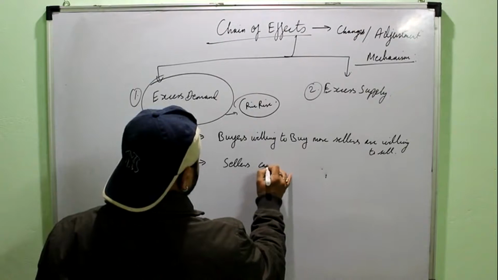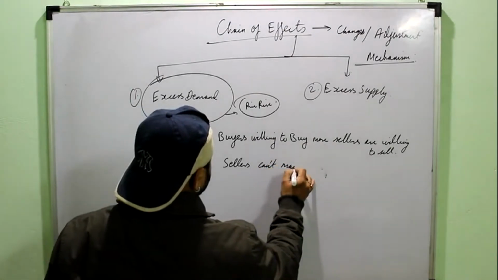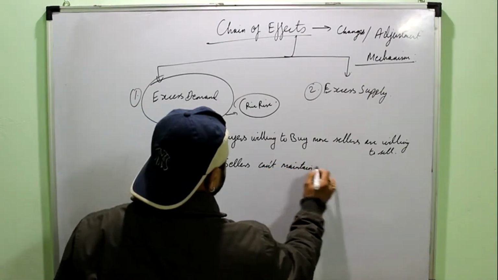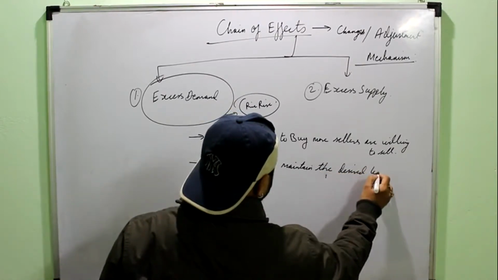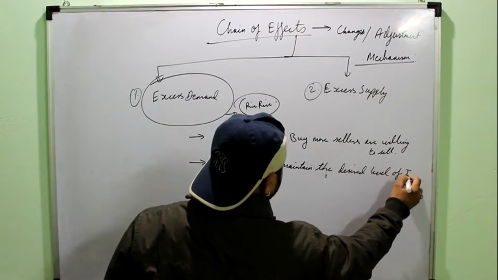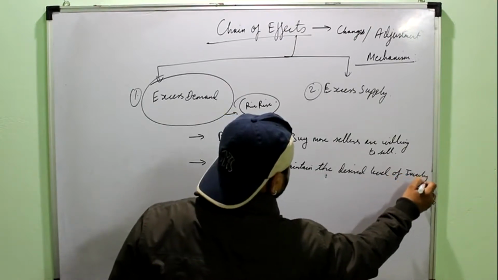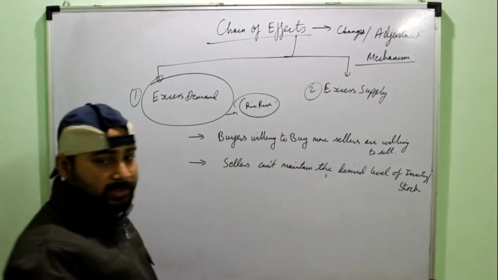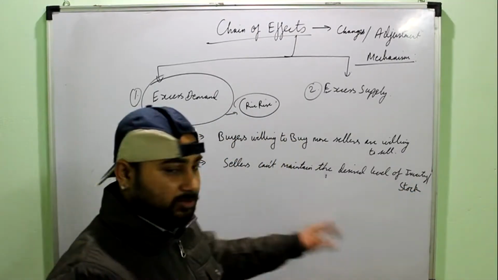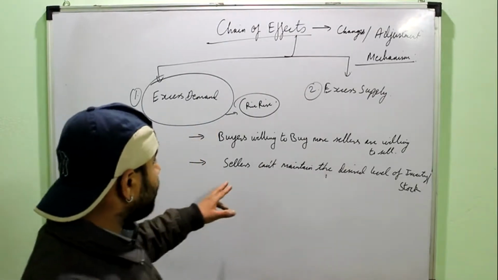Sellers can't maintain the desired level of inventory or stock, because there is shortage of the product in the market, so constantly the sellers have to supply their stock or their commodity.